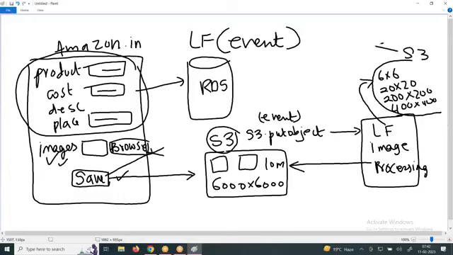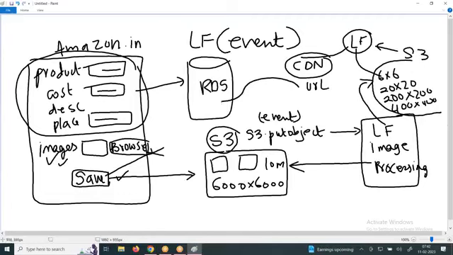Now, if another file is added there, what happens? Another put object happens, and another lambda function can run. What will this lambda function do? Take these images and move them into a CDN. The CDN will generate a URL. Take that URL and update it in the database. No server.